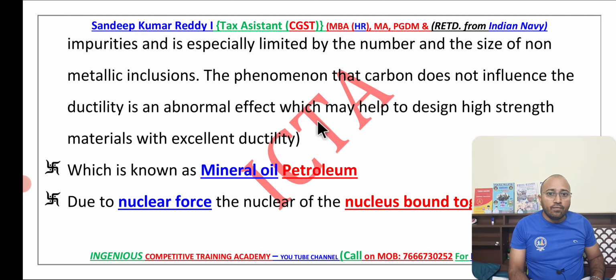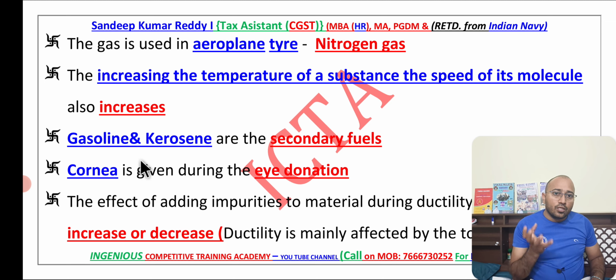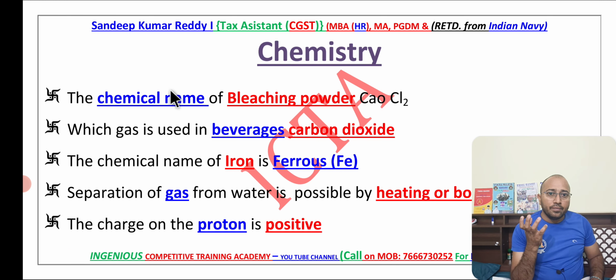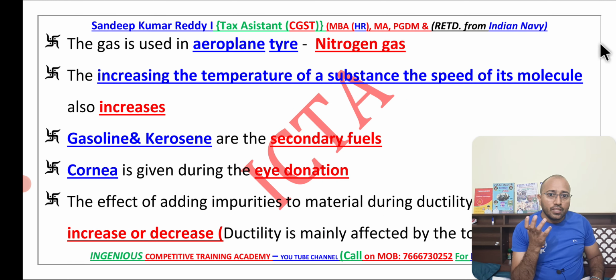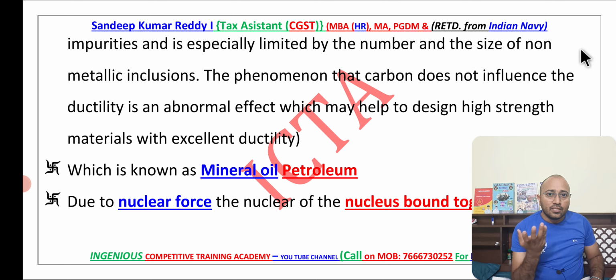And next we have, in this, the question has been asked in such a manner: what will happen? It will increase and decrease the ductility process by adding more. If you add more also, the ductility process will go wrong actually. Now we have something called mineral oils. An example is petroleum, which is one type of mineral oil.